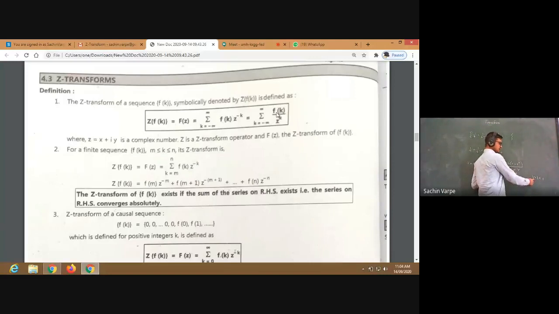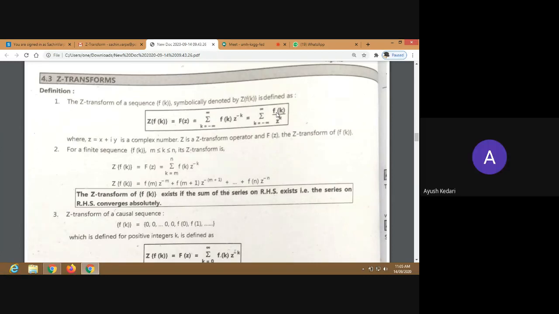Because mod r is less than 1 means what? Let us take 1 by 2. Is 1 by 2 less than 1? Yes. And if we raise 1 by 2 to the n powers, that means 1 by 2, then 1 by 2 square, 1 by 2 cube, where will it go? What will be the limit of 1 by 2 raised to n as n tends to infinity? It will be 0.